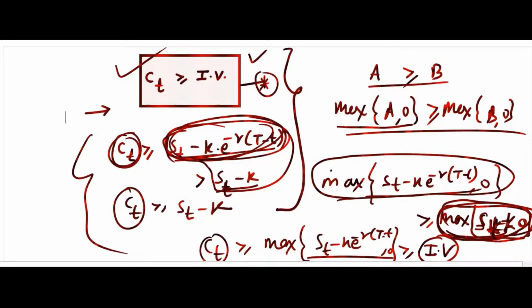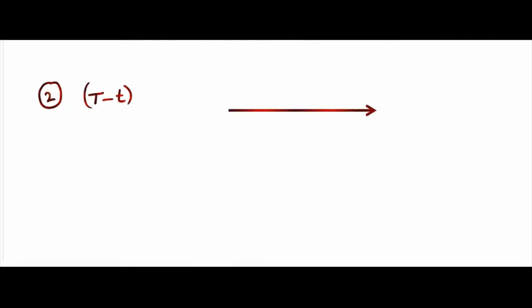Now let's go to the other factors. The second factor will be T minus t. If T minus t changes, you know what T minus t is? It is the time to expiry. What will happen if T minus t increases? That is what we want to know. How will it put pressure? Is it good or bad for the call option?